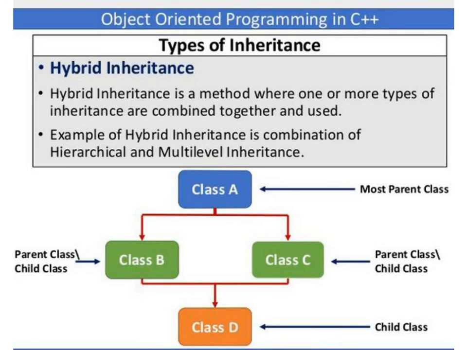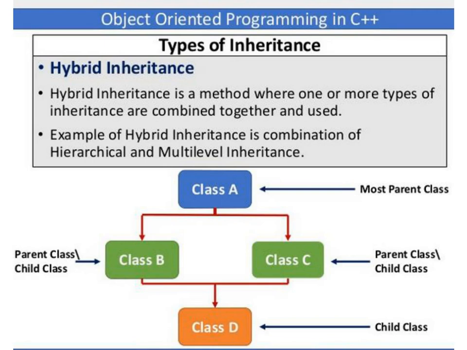The next type of inheritance is hybrid inheritance. So what is hybrid inheritance? It's a method where one or more types of inheritance are combined together and used. An example of hybrid inheritance is a combination of hierarchical and multi-level inheritance. Hybrid inheritance is nothing but a mixture of two or more kinds of inheritance. Maybe it's a mixture of multi-level and hierarchical inheritance, or maybe a mixture of multiple and hierarchical inheritance. This kind of inheritance is called hybrid inheritance.